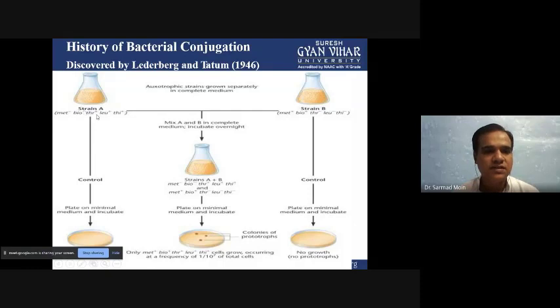So they took strain A and strain B of the bacteria. In strain A, some genes are not present, and in strain B some genes are also not present. The genes which are present in strain A are not present in strain B, and some genes which are present in strain B will not be present in strain A. So these two strains are totally distinct organisms, and because they are distinct, they lack some genes, and those lacking genes are present in the other strain.